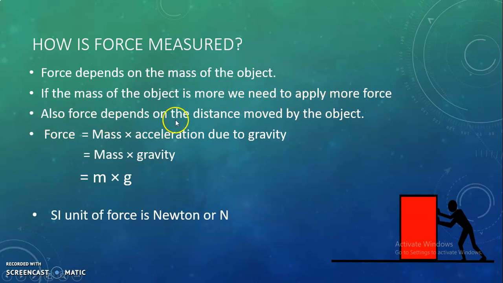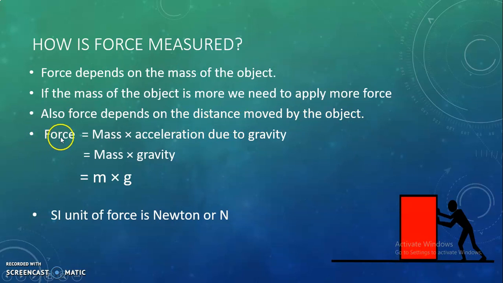Also, force depends upon the distance moved by the object. See, this object will move more if it is lighter. If the box was lighter or smaller than this, it would have moved till here in the same time that it is moving till this position. So also the force depends on the distance moved by the object and the speed.